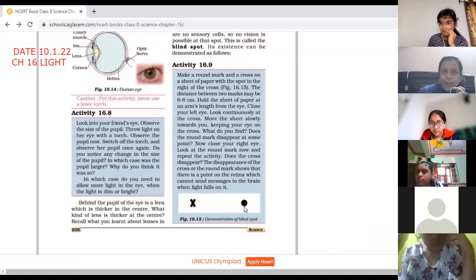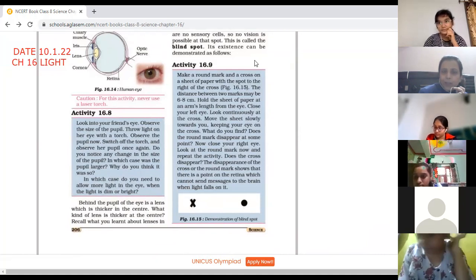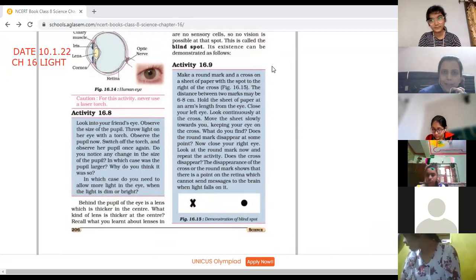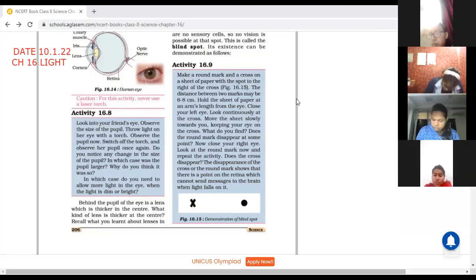Everybody wants to check whether the blind spot is there or not in our eyes. Everyone wants to do it? You want to check it? Yes, ma'am. So just check whether it is present or not. How are we able to check it? Okay, read this activity. Aryan Singh or Surbhi, just read this activity 16.9.